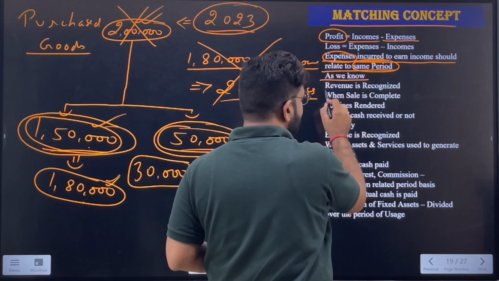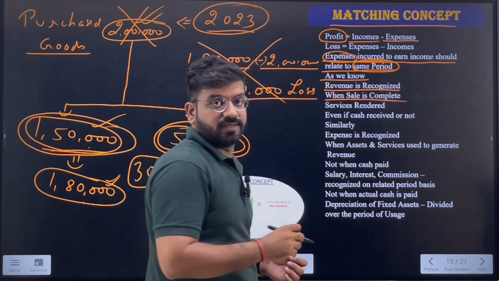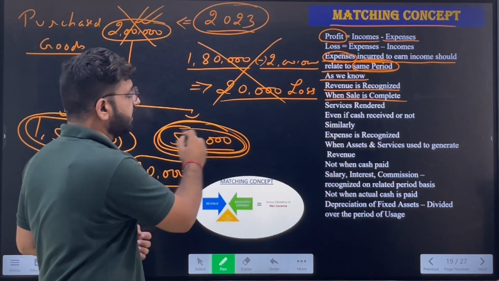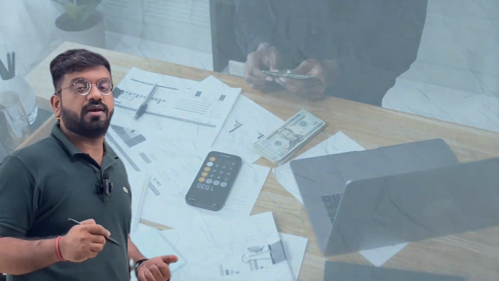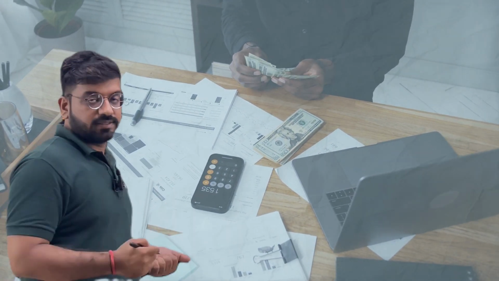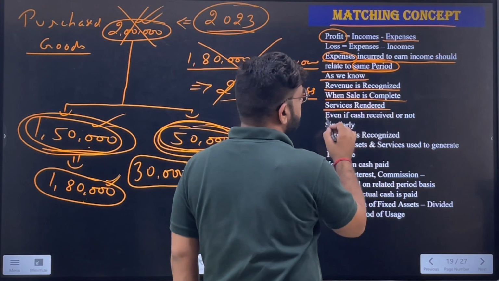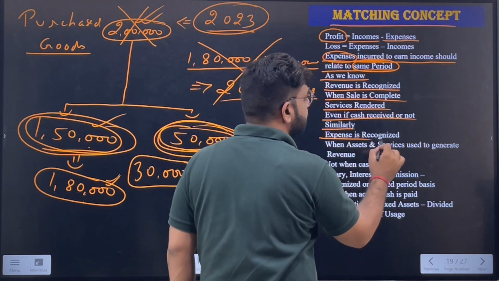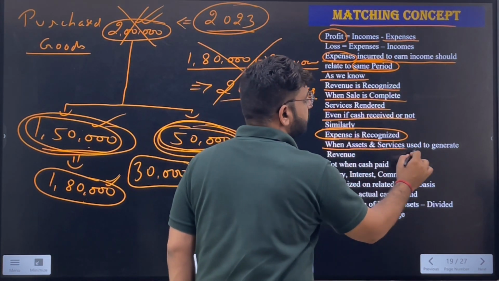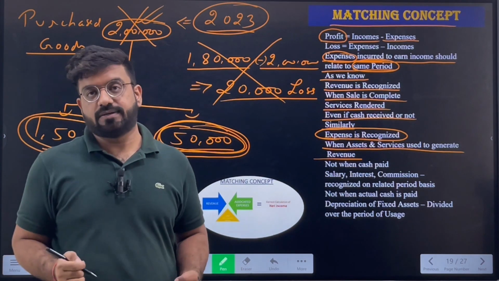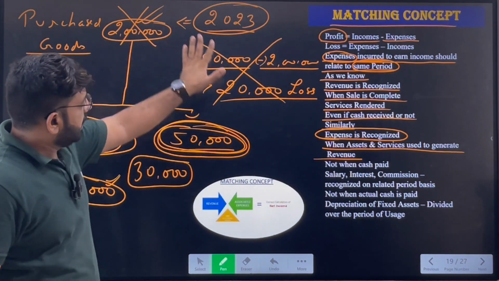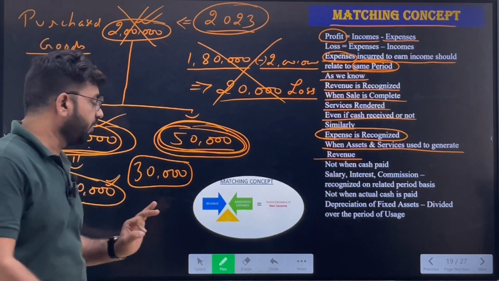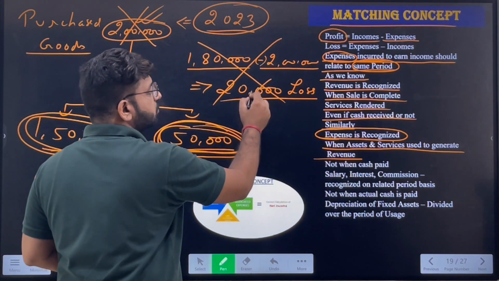As we all know, revenue is recognized when the sale is complete. But did we sell the goods of 50,000? We didn't. So how can we recognize it as an income? Since we cannot recognize it as an income, we cannot record this as an expense also. Similarly, expenses are recognized when the assets and services used to generate revenue have been used. Now, is this clear to you that we have earned a profit of how much? 30,000, and not a loss of 20,000.